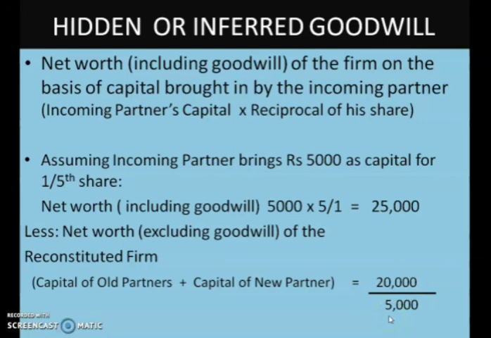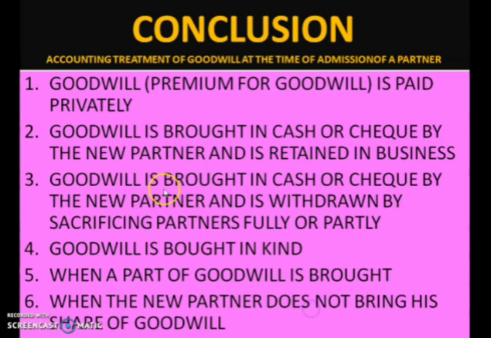From this you have to calculate the sacrificing partners' goodwill and then distribute it to the sacrificing partners in the sacrificing ratio. So children, these are the different treatments of goodwill. In today's class, we saw the accounting treatment of goodwill at the time of admission of a partner.